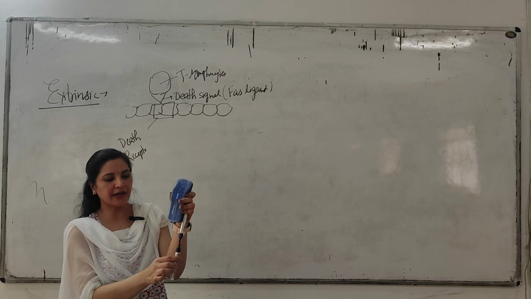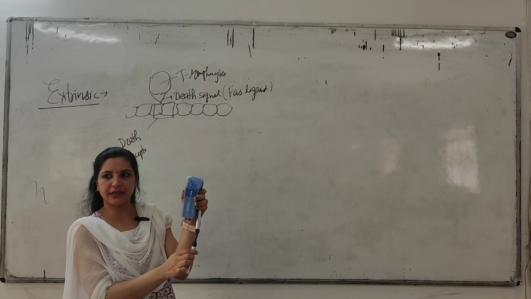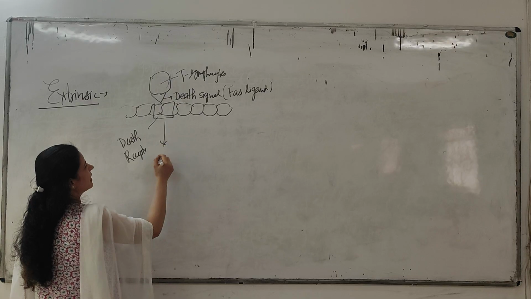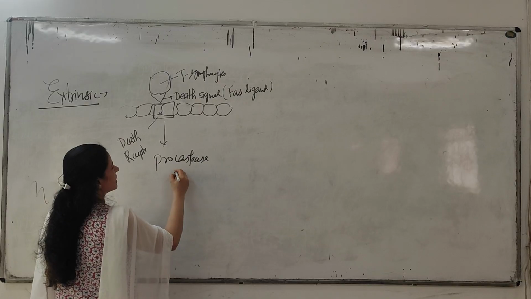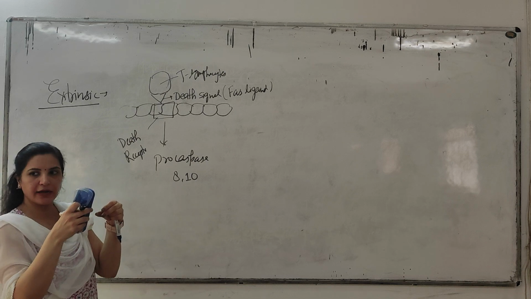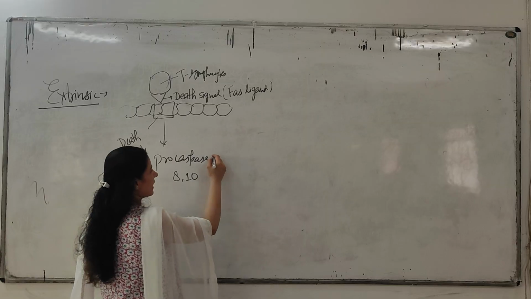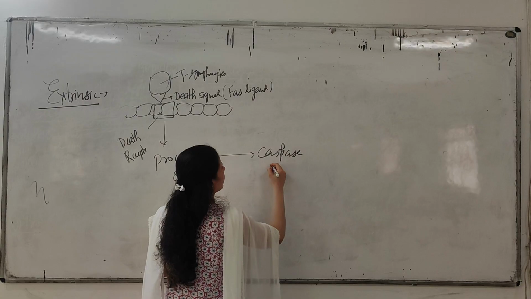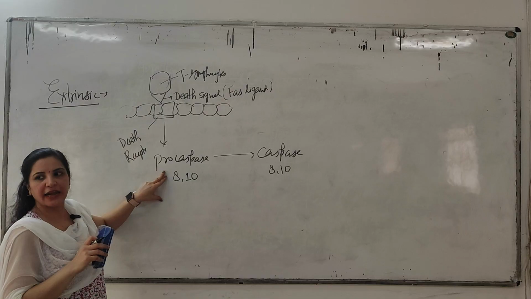Then the death receptor will come, and this death signal will combine with the death receptor. When this happens, it will act on procaspase 8 and 10. Procaspases are in the inactive form.